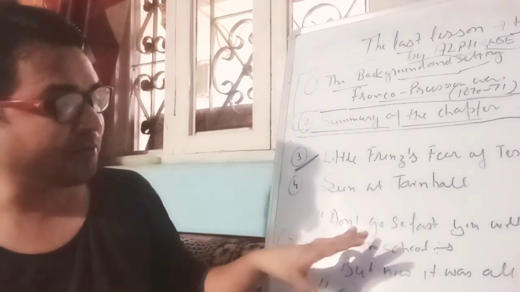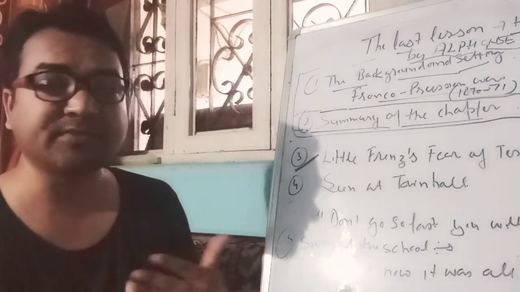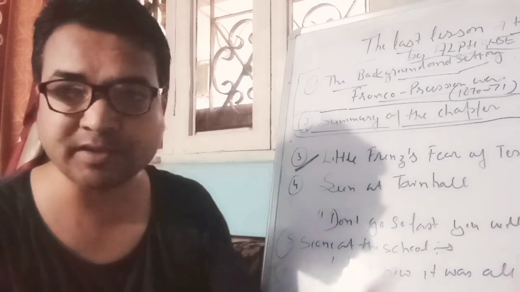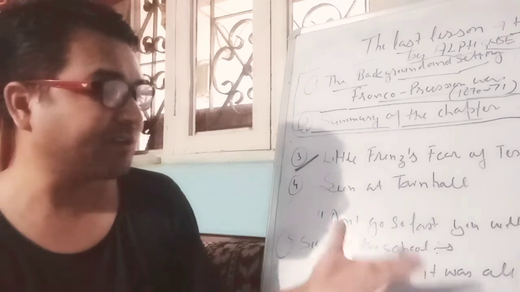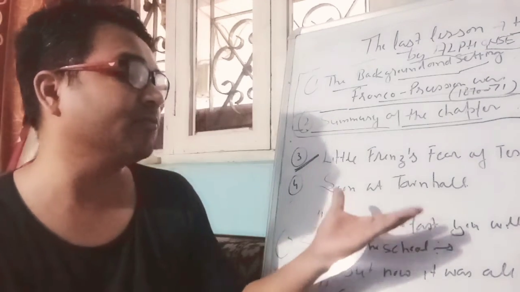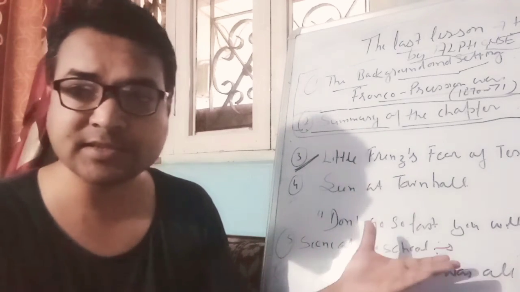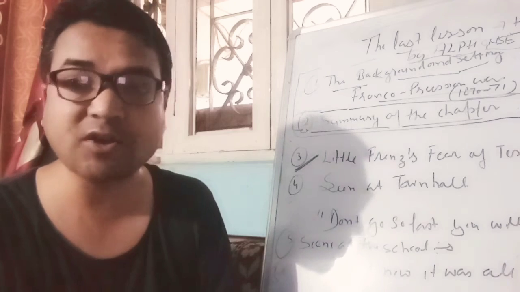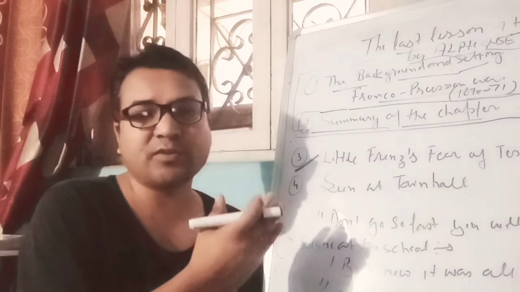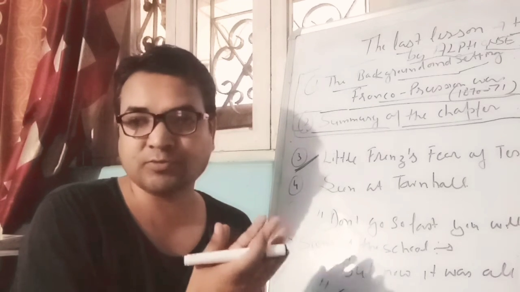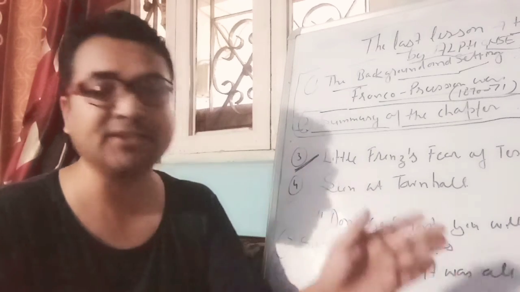Then the question will be, what did Franz interpret from this statement? You have to figure out what Franz actually took out from this statement. You would be able to answer this only if you have read it in the book, or gone through the chapter thoroughly. If you just go through the summary, you won't get this. So it is very important to go through the chapter, especially from the CBSE point of view, and we will try to cover all the chapters with these kinds of details.